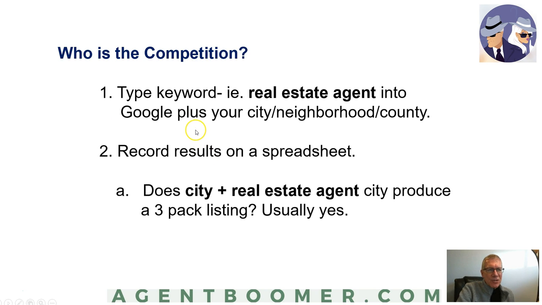And so there's going to be several variations of this. The first one, let's go ahead and take a look at real estate agent in your city, town, or neighborhood. What we're going to do is type in the name of your city and real estate agent, and make sure it produces a 3-pack listing, and in most cases, if not all, it usually will, unless you're in a very small center or a very small neighborhood or county. So let's just jump over to Google and do that, and let's take a look at Toronto and see what we get served up.